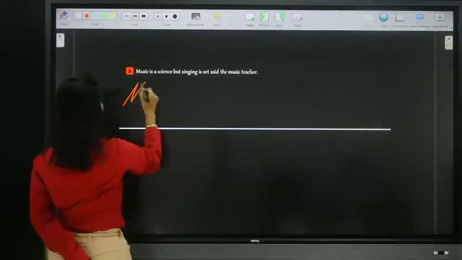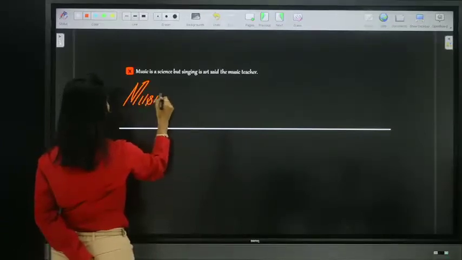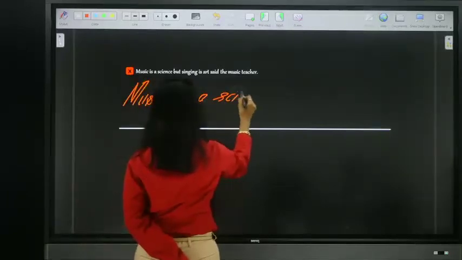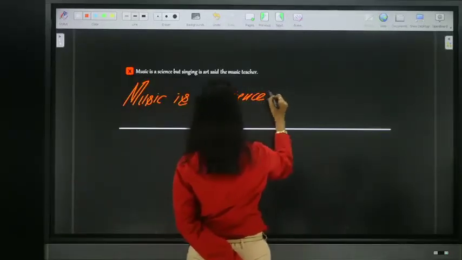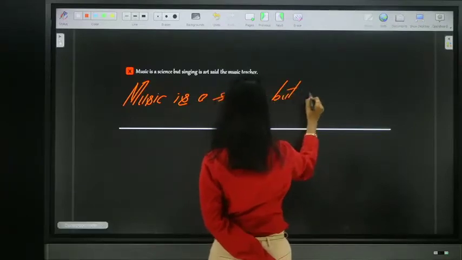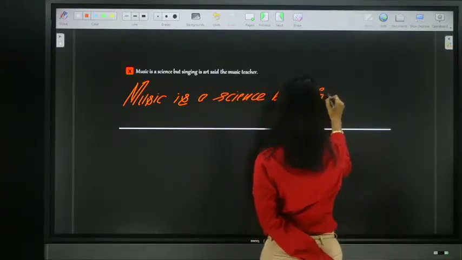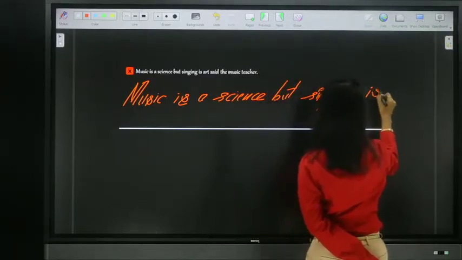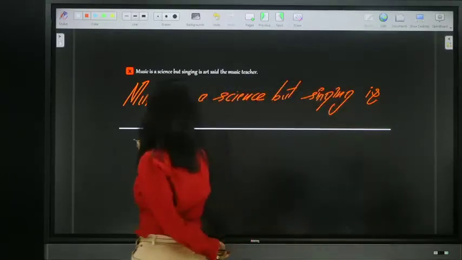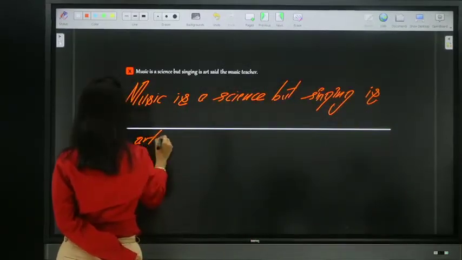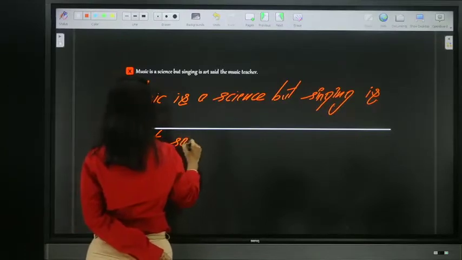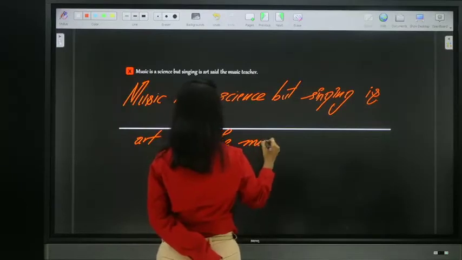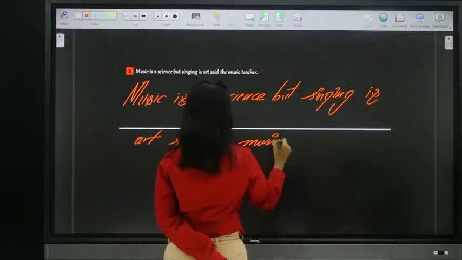So here is the next question for you. Music is a science, but singing is art, said the music teacher.